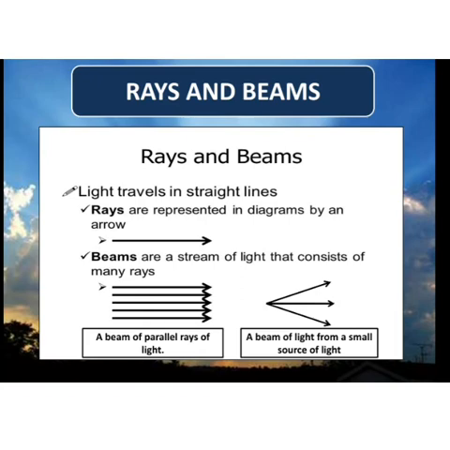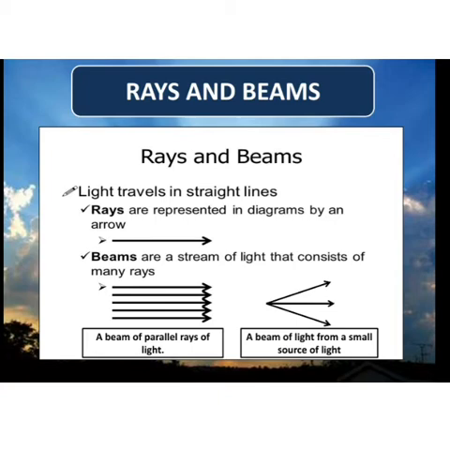Next comes rays and beams. We know that light travels in a straight line. So a ray is represented by an arrow. A very narrow path of light represented by a line with an arrowhead showing the direction in which it is traveling is called a ray of light. बहुत पतला सा जो पाथ होता है जिसको हम एक एरो से रिप्रेजेंट करते हैं और वो क्या बताता है, डायरेक्शन बताता है लाइट का, that is known as ray.